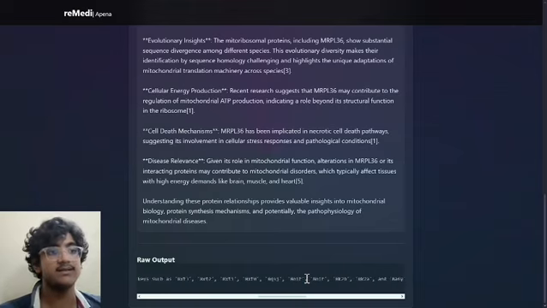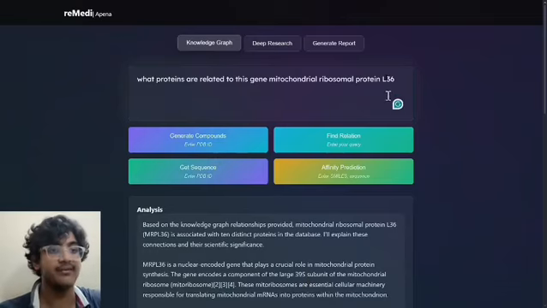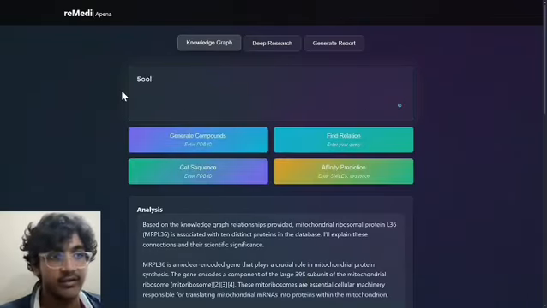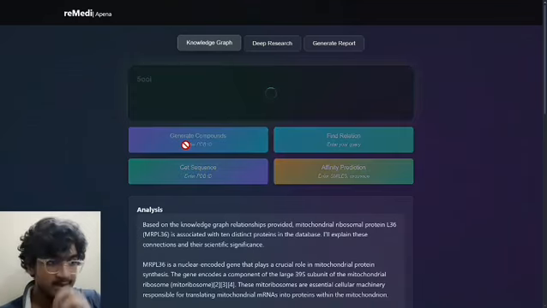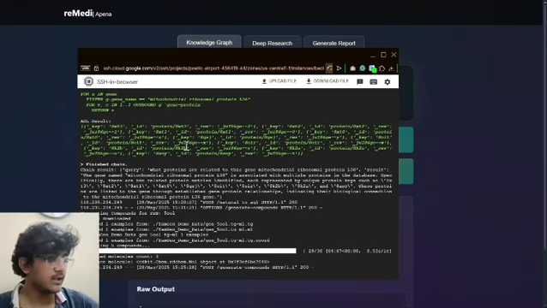One of these proteins is 5OOL, which is a protein database ID. What I can do is generate compounds for this protein. In the backend, it will generate compounds using Tamsin and Fairsec. Right now, it's going to take me like 3 to 5 minutes. We just got our compounds made, and let's see what we got.